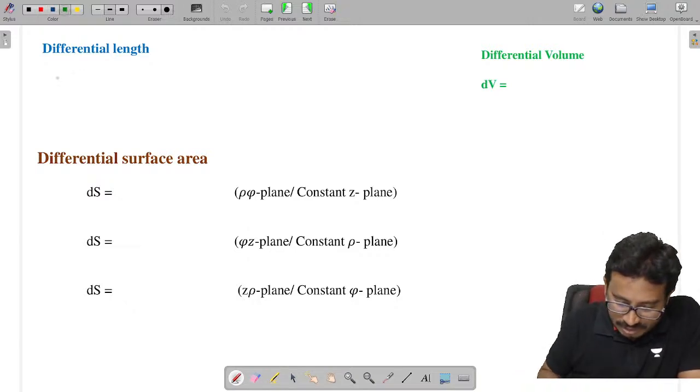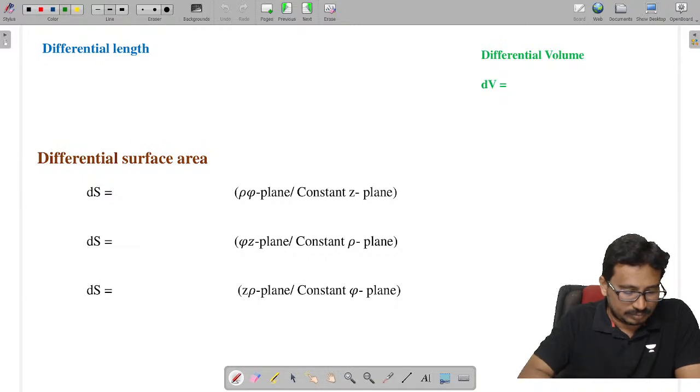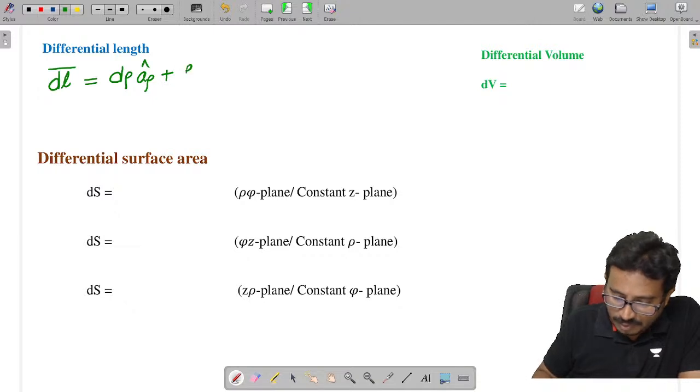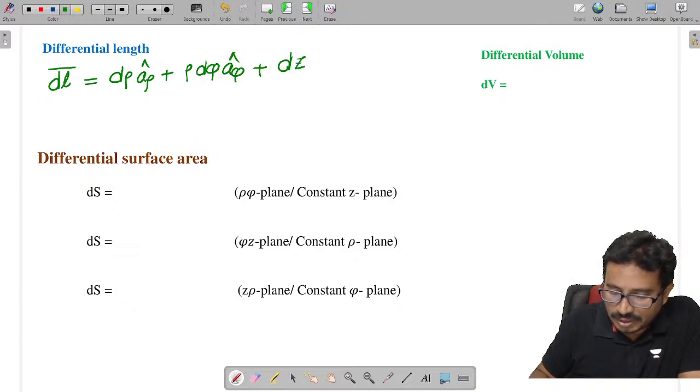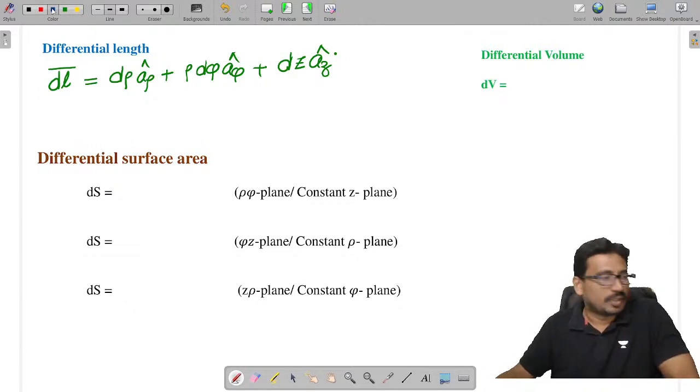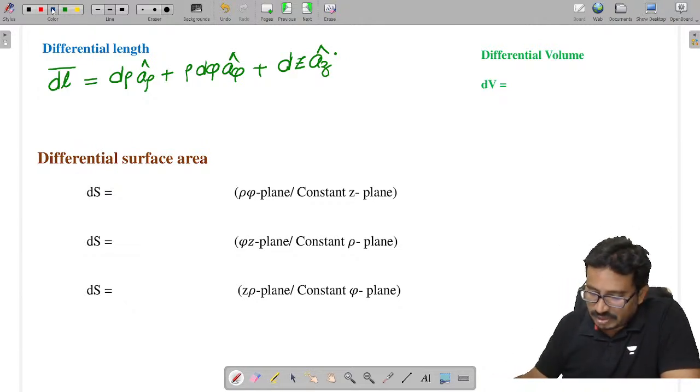The differential length in the cylindrical system is dl, which is given as d rho into a rho cap plus rho d phi into a phi cap plus dz into az cap. This is the differential length in the cylindrical system.